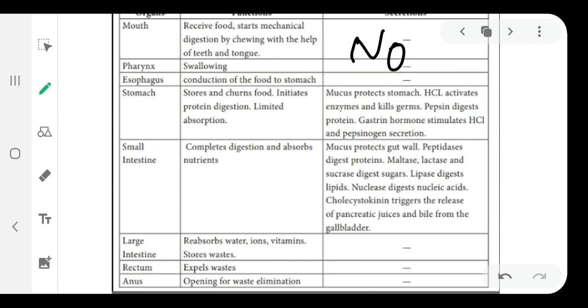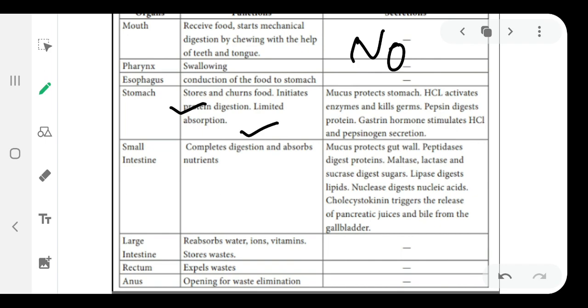Then stomach, it stores and churns the food, initiates protein digestion, and limited absorption takes place in the stomach. Mainly protein digestion takes place and a little bit of absorption also takes place. What secretions are they making? Mucus protects the stomach, HCl, that is hydrochloric acid, activates enzymes and kills germs. Whatever food we are taking, it has some germs also. So those germs are killed there. And then gastrin hormone stimulates HCl and pepsinogen secretion.